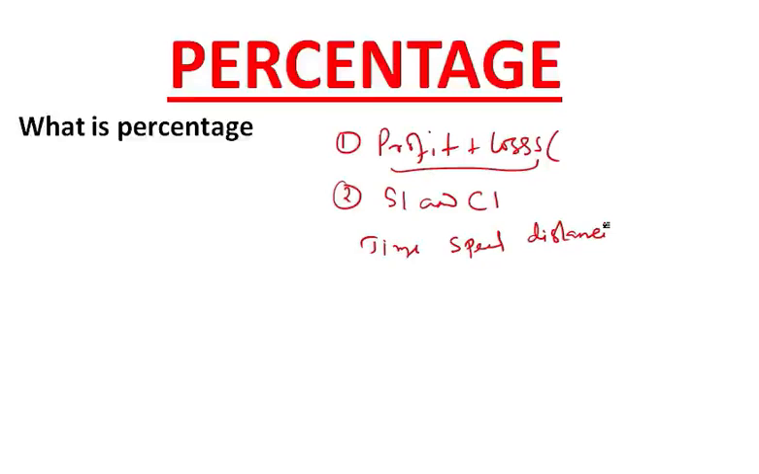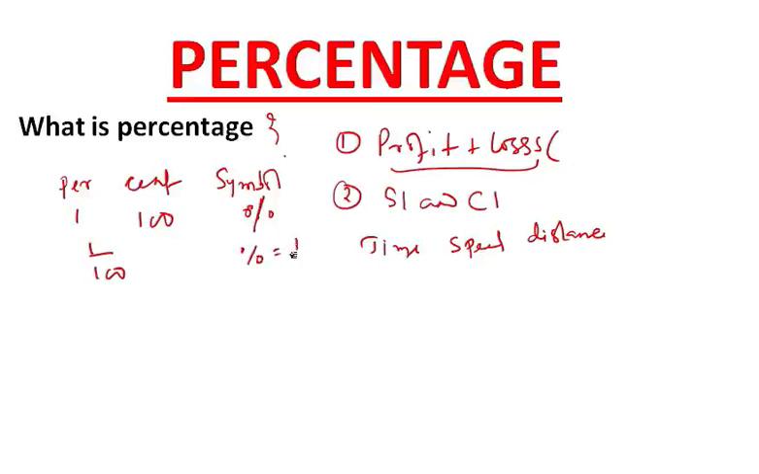Okay, tell me, what is percentage? What is the meaning of percent? Per means 1 and cent means 100. It means 1 by 100. Now what is the symbol of percentage? The symbol of percentage is like this. You must all know this. Whenever you see this percentage sign, it means 1 by 100.